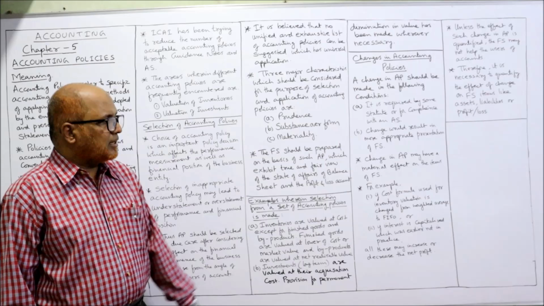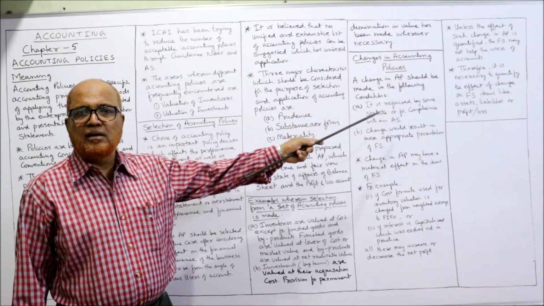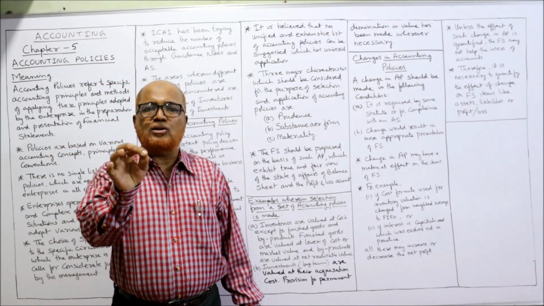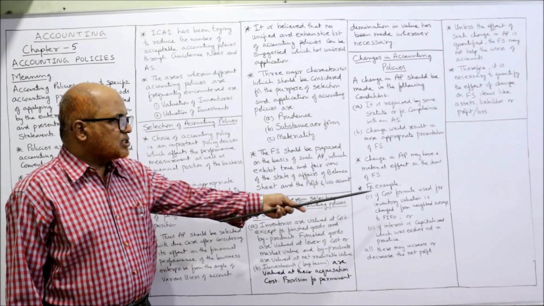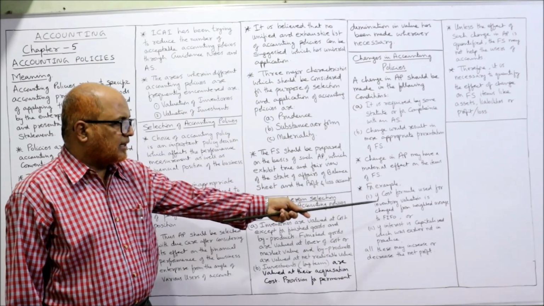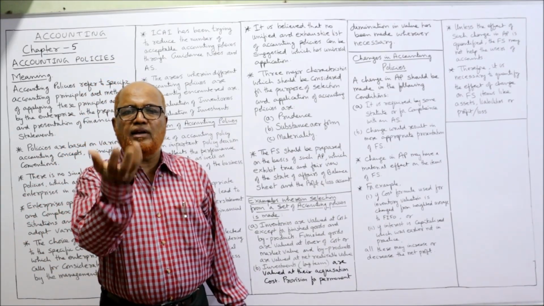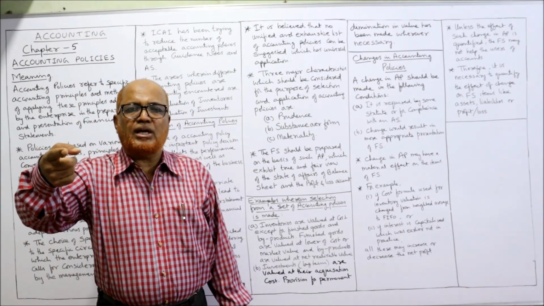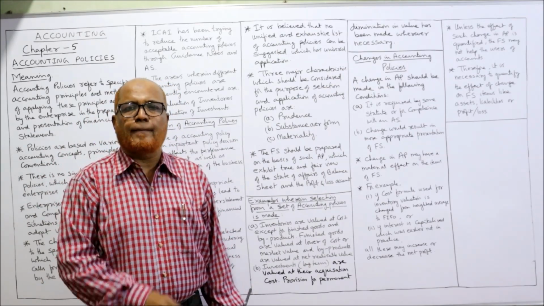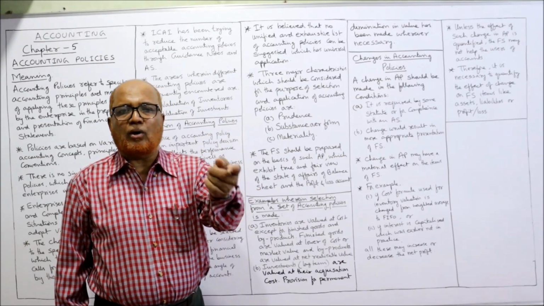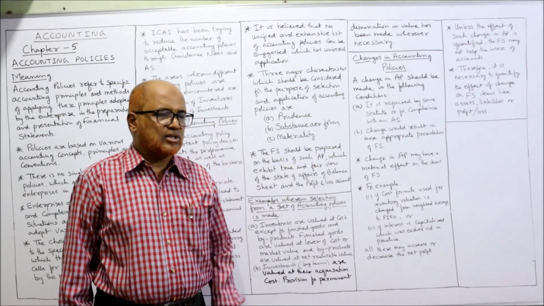Change in accounting policy may have a material effect on the financial statements. If we change the accounting policy, then definitely it will have a big impact on the financial statements. For example, if the cost formula used for inventory valuation is changed from weighted average to FIFO. Earlier, a company was following the weighted average method to calculate the value of the inventory. Now, in the current year, they want to change from the weighted average method to the FIFO method. Definitely, it will have an impact not only on the profitability but also on the financial position. That is the impact of a change in policy on the financial statements.